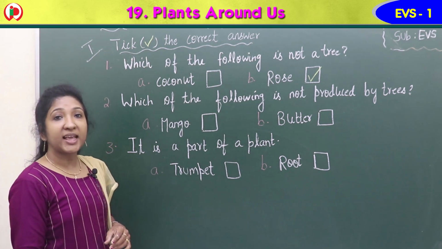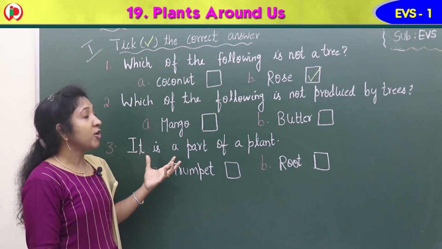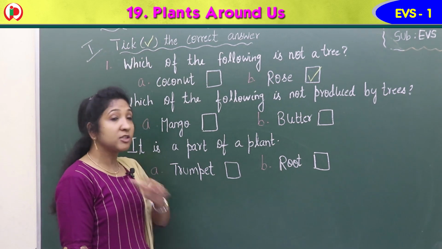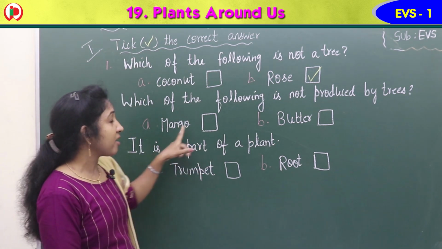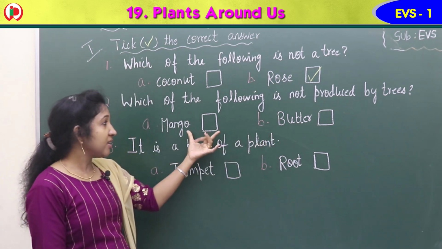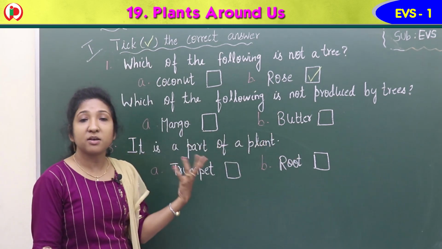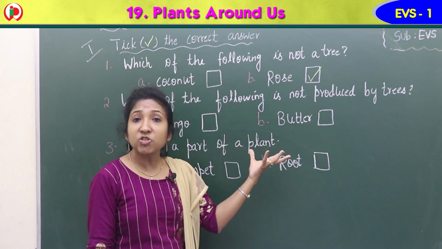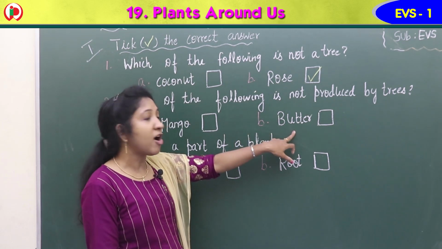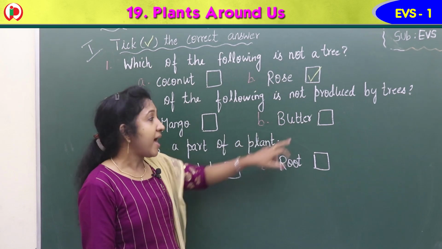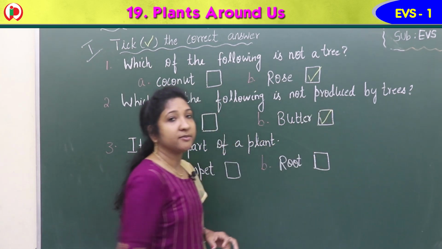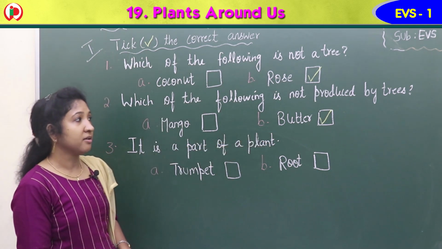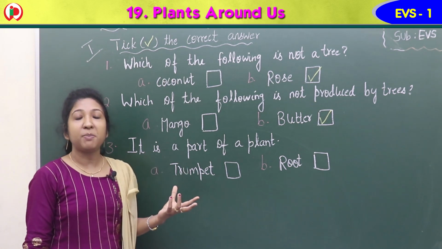Now, coming to the second question. Which of the following is not produced by trees? Option A, mango. Option B, butter. Mango, we get mango from mango tree. But what about butter? Do we get butter from a tree? No. So this is not produced by tree. So the answer is option B, butter.